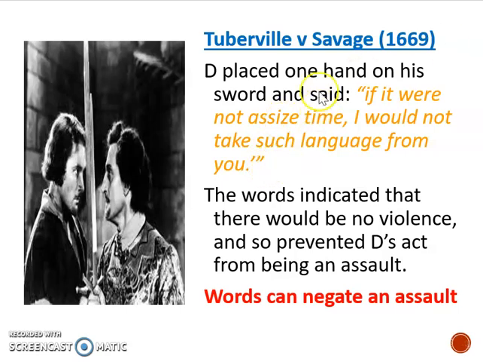And what he was saying was, assize time was when the courts were in town at that time. He was saying, if the courts weren't in town, I wouldn't have that. But because they're here, I'm not going to stab you. So because the words indicated there'd be no violence, it wasn't an assault. So words can negate, that means take away, what would otherwise be an assault. So a more modern example might be, I'd punch you if Lucy wasn't looking. What you're really saying there is, I want to punch you, but I'm not going to.